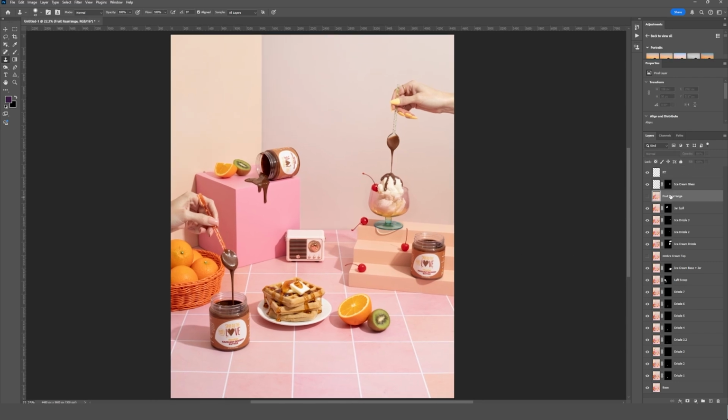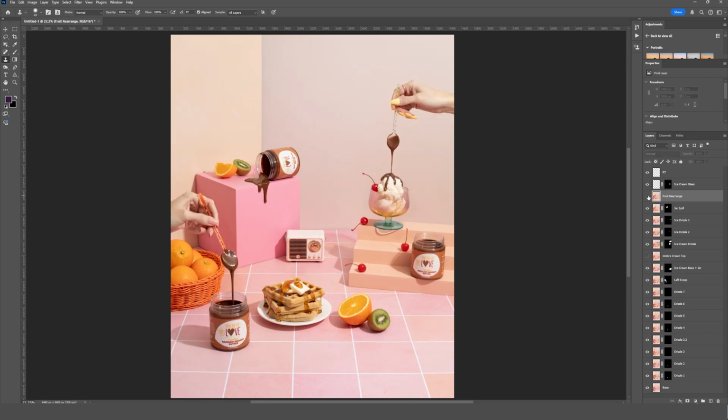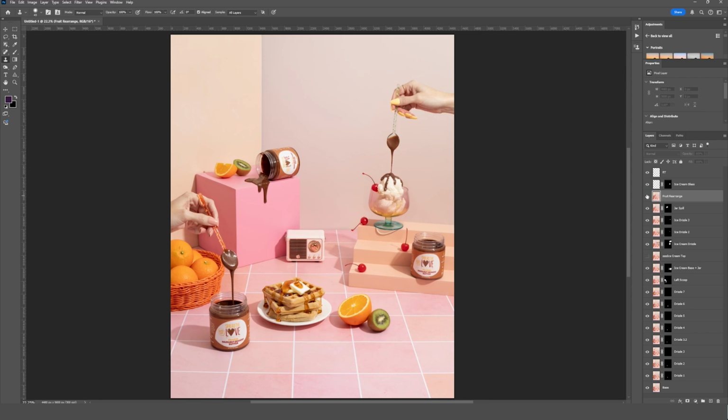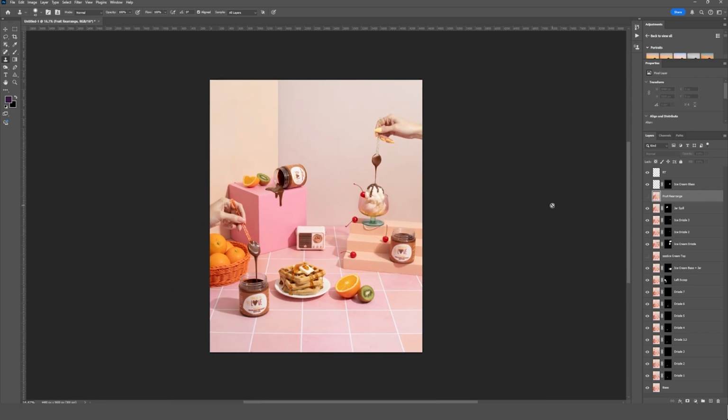There is one more layer that I did take a photo of. I wanted to rearrange the kiwi and orange that you see here. So that was just kind of a creative decision that I made. I'll probably composite that into the final photo just because I liked the positioning of this orange and kiwi a little bit better. But other than that, that covers my process for compositing a complex photo like this one.